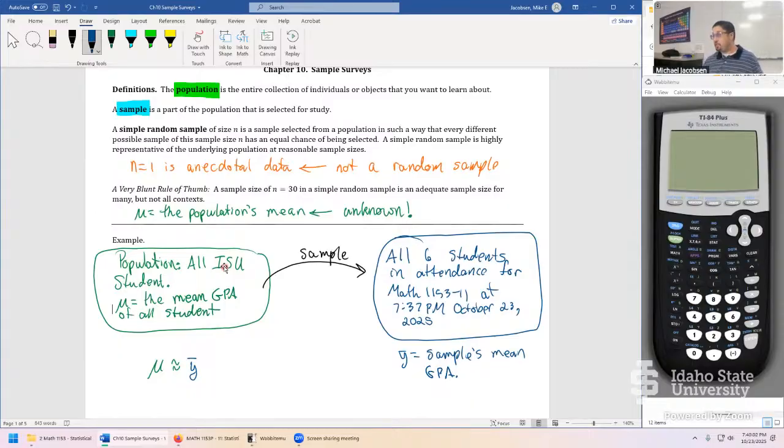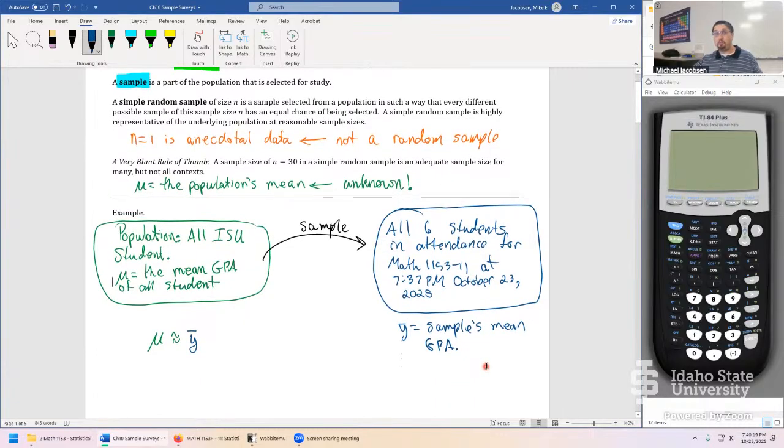Plus, we're undergraduates. Plenty of ISU students are graduate students, maybe in a master's program, a PhD program. Some of them aren't even degree seeking, they're just students. We're very specific people, all 6 people here. And so this is not a representative sample for a multitude of reasons. And that's what we want in our simple random sample.